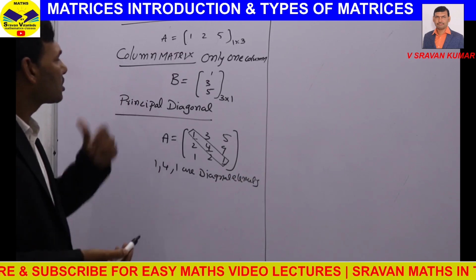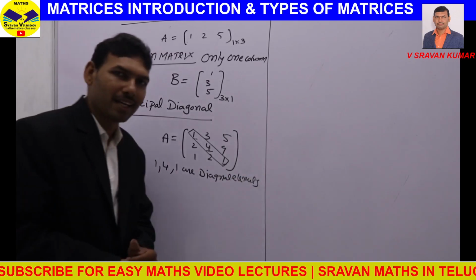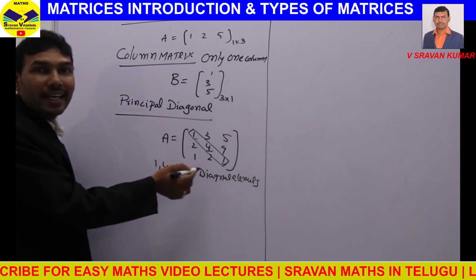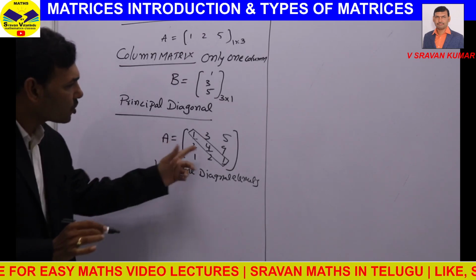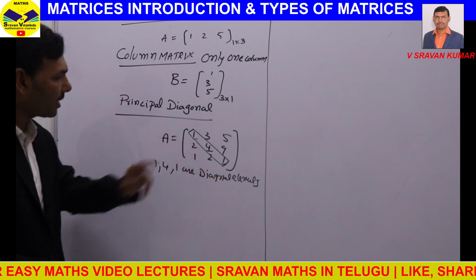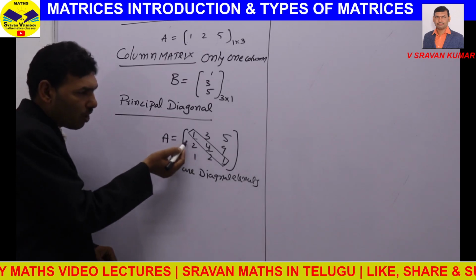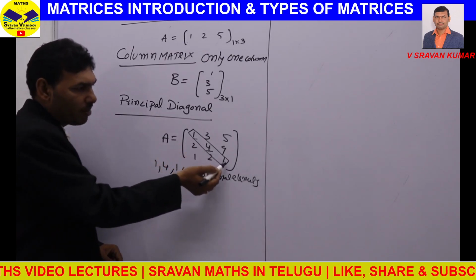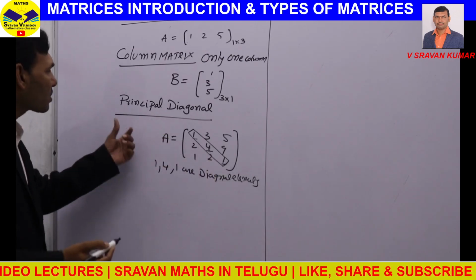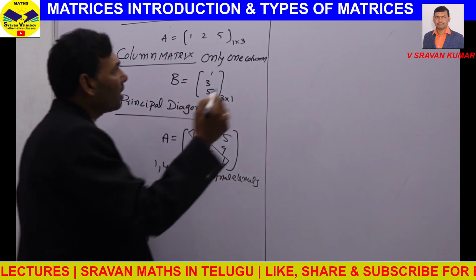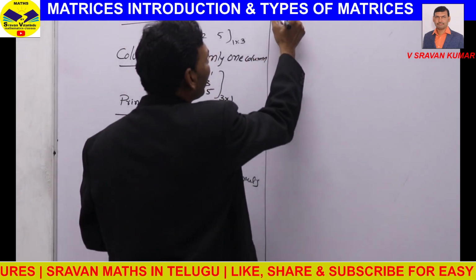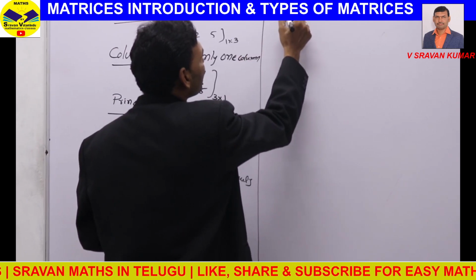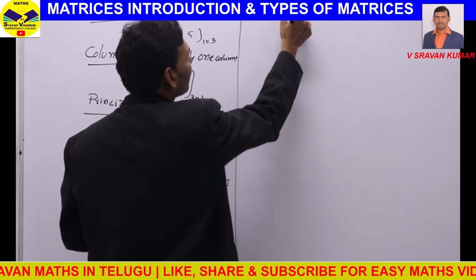What is the principal diagonal? Principal diagonal means a line joining diagonal elements. Diagonal elements means starting from the first row of the first element, second row of the second element, third row of the third element. This is called the principal diagonal. Basing on this principal diagonal, one can easily define what is a diagonal matrix.